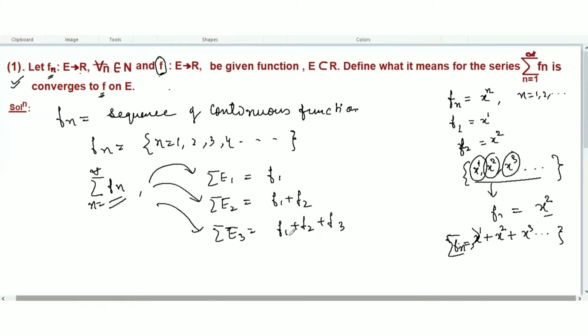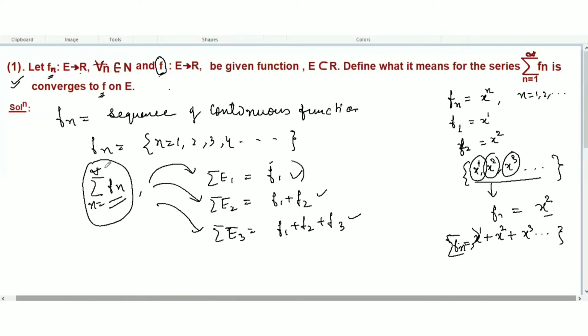So we can say that the given series will converge uniformly if the partial sums we have created converge uniformly.